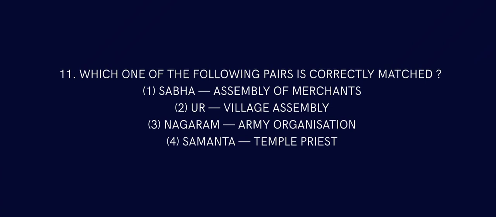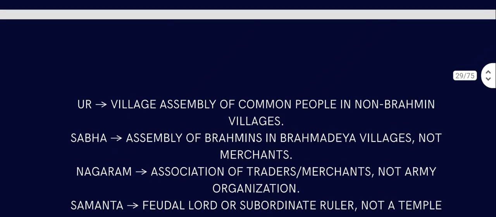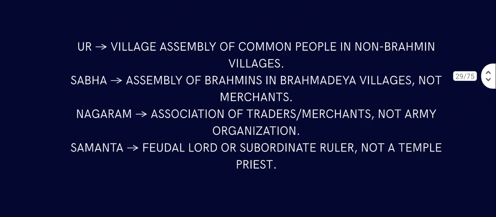Assembly of village heads or sorts of thing. Nagaram is actually a town, and yes, Ur is village assembly of common people in non-Brahmin village. Sabha is assembly of Brahmins in Brahmadeva villages, like we talk about head of the villages or Brahmadeva, not merchant. Nagaram is essentially trade merchants, not army association.